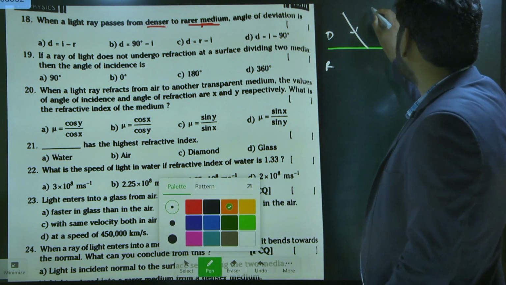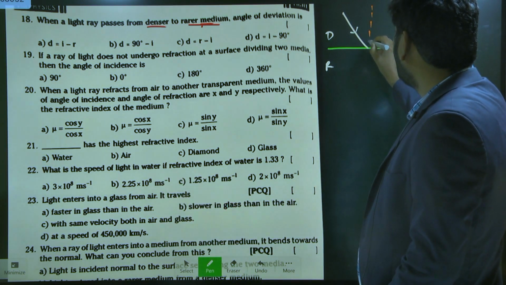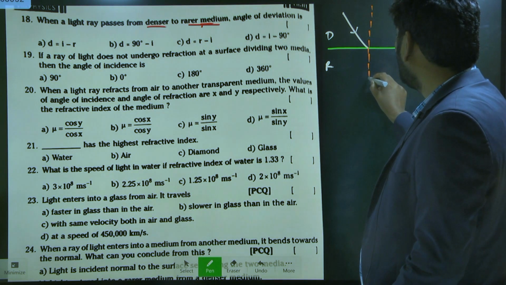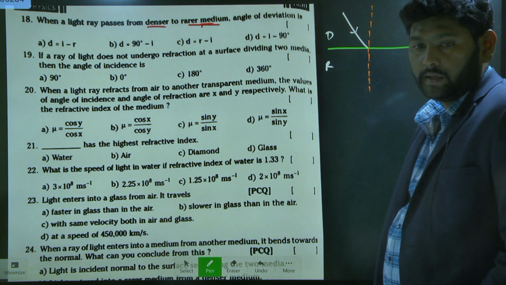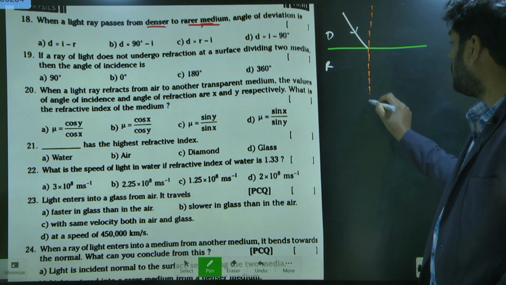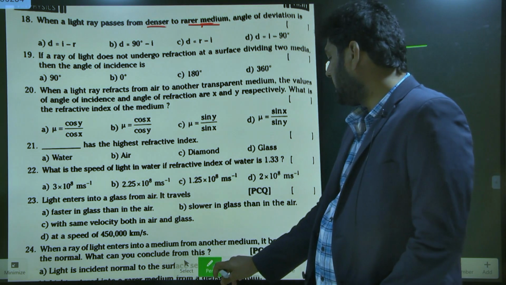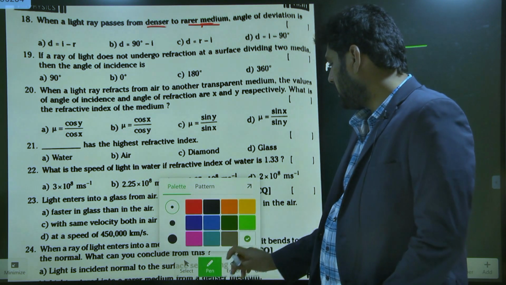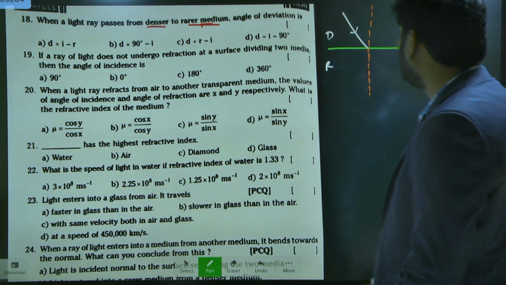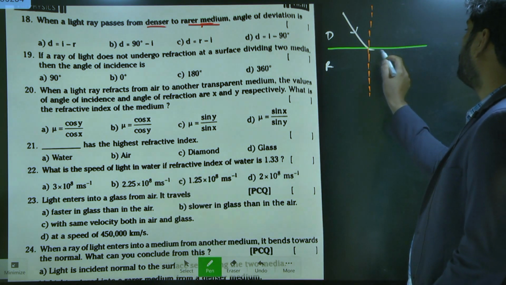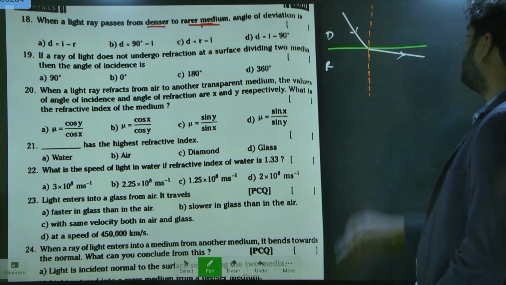Now this is called, what is this called? Normal. Now in which direction will the light ray bend? The light ray traveling from denser to rarer bends away from the normal.